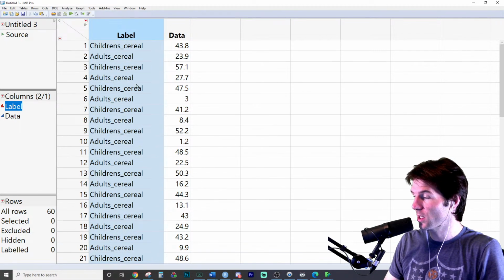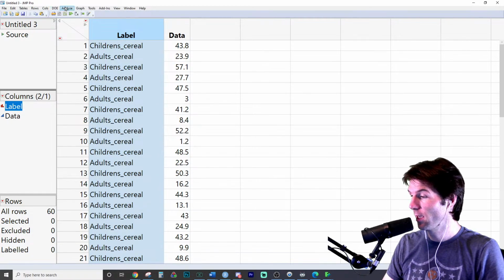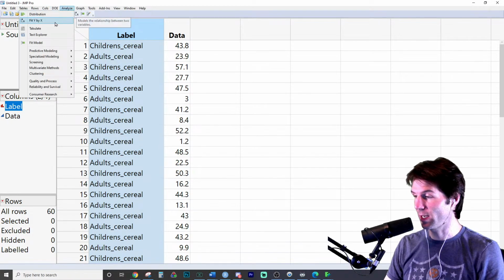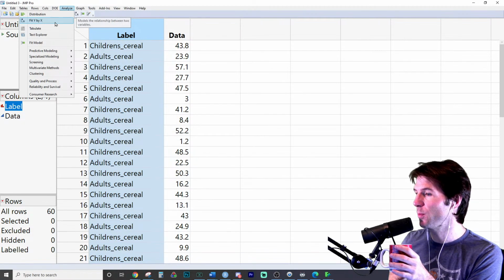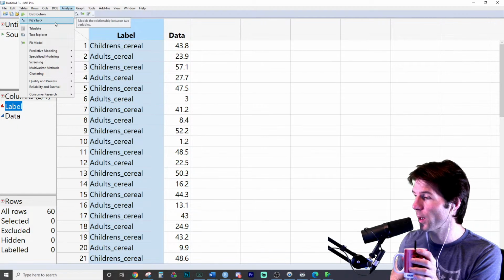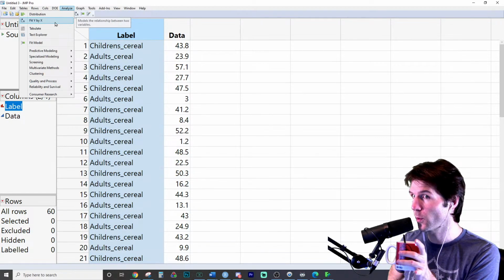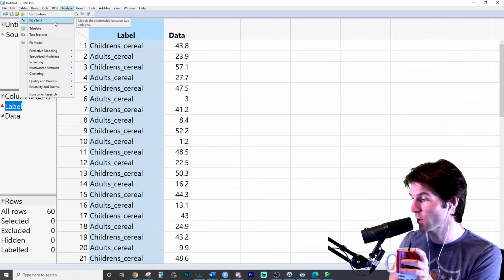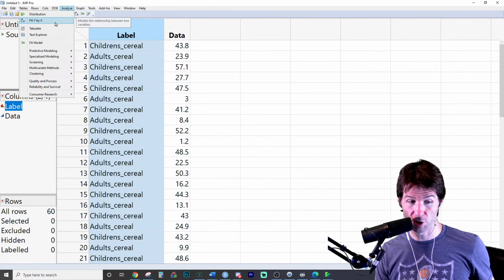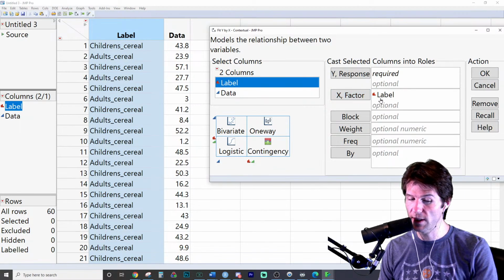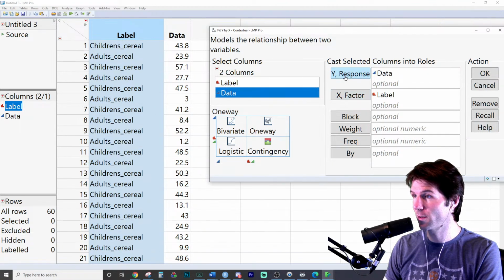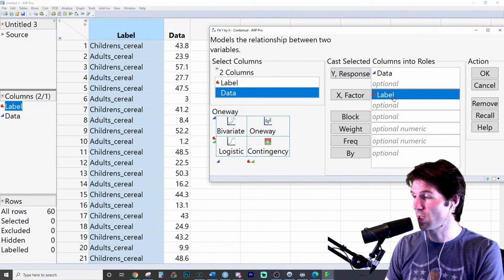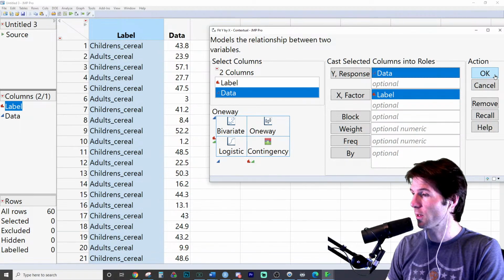So we can look at the mean for children's cereal and the mean for adult cereal by going to Analyze and then Fit Y by X. Analyze, Fit Y by X is going to see if some X variable like label explains the variation in the data, which will be a quantitative Y in this instance. So we're going to compare the mean sugar content of children's cereal versus the mean sugar content of adult cereal. So let's see if the label, which is the X, the label of the cereal, explains why we have a certain sugar content. So label is the explanatory variable. Does label explain why there is a certain sugar content? Let's go and click OK.